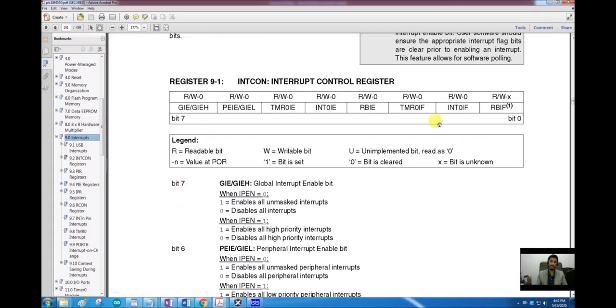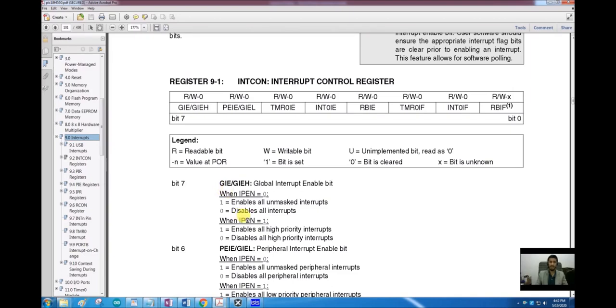The bit number 7 is GIE. GIE stands for global interrupt enable bit, and we don't have to memorize that this GIE is bit 7 of the INTCON register. We don't need to memorize its parent register's name or its location inside that register. We just have to remember the label GIE, and it is very easy to remember because that is global interrupt enable.